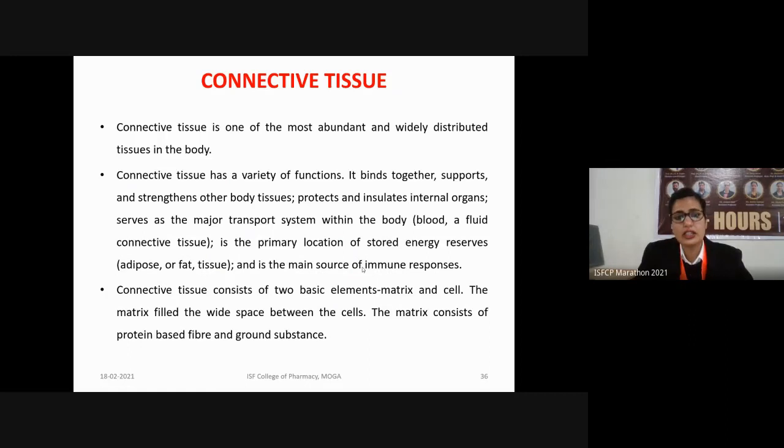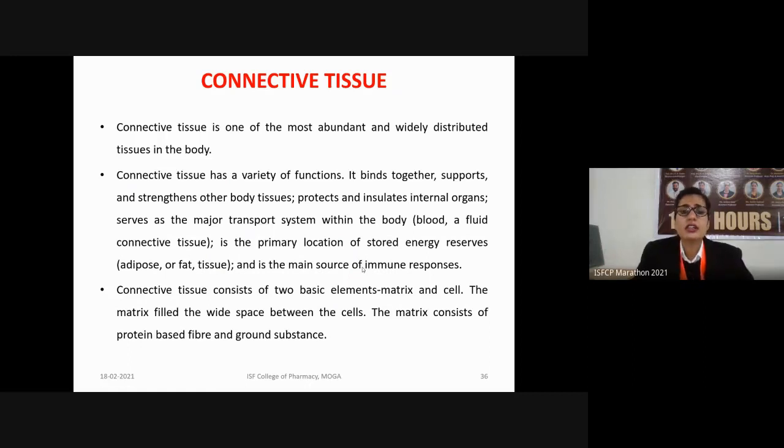It protects and insulates the internal organs, and it also serves as the major transport system within the body. The main example of connective tissue in case of the transport system is blood as well as lymph. So blood is a fluid connective tissue which circulates all over our body and helps in the transportation of various nutrients, gases, hormones, etc.